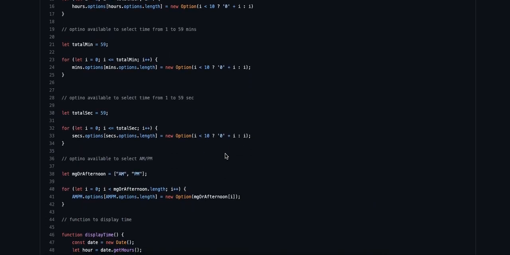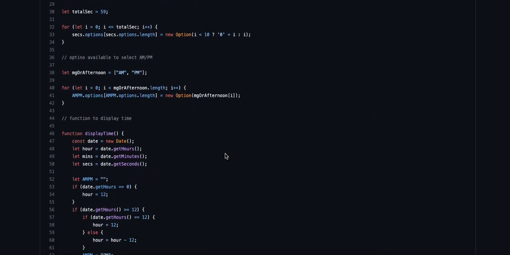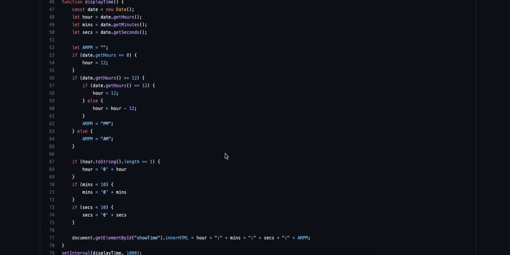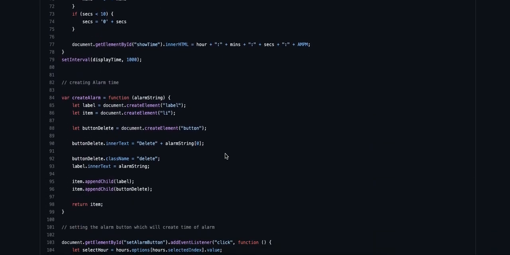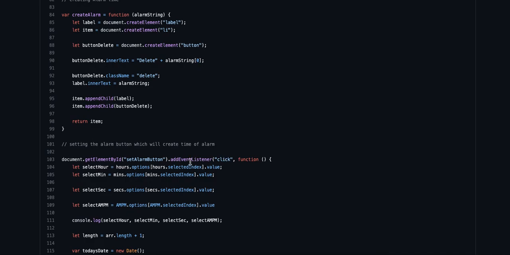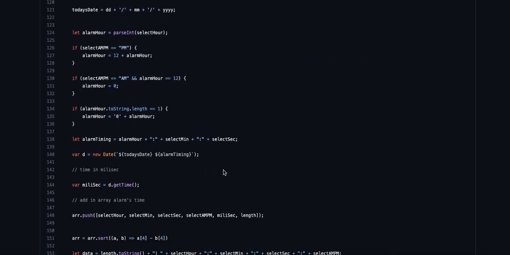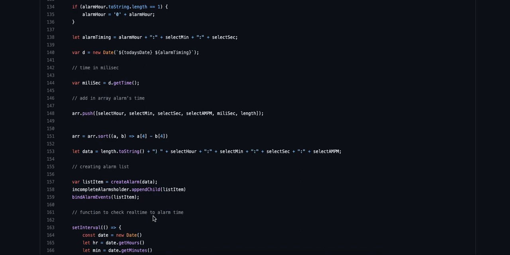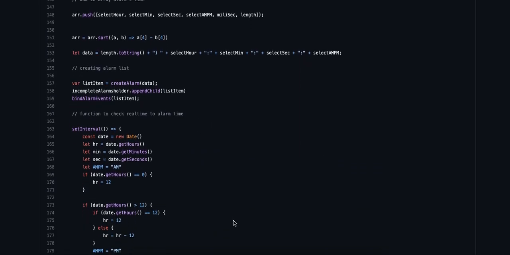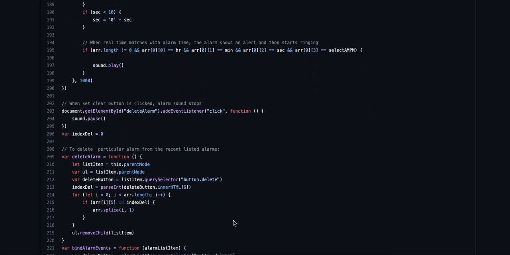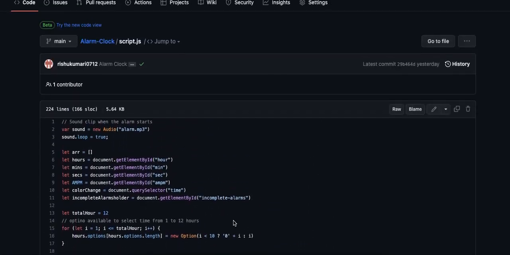So you can see AM, PM settings, creating alarm time, button clicks, and functions to check and read the alarm time. Okay, so this is my JS file,